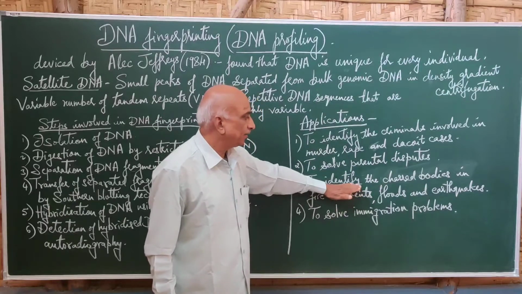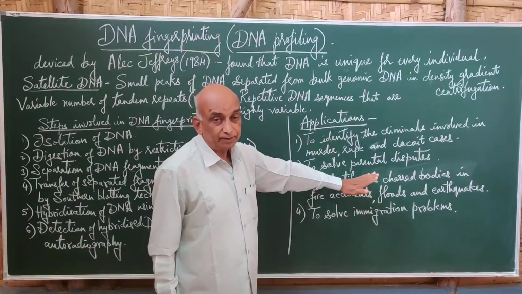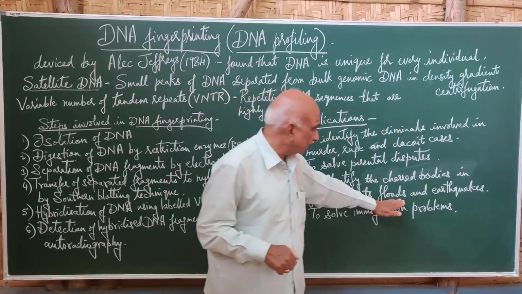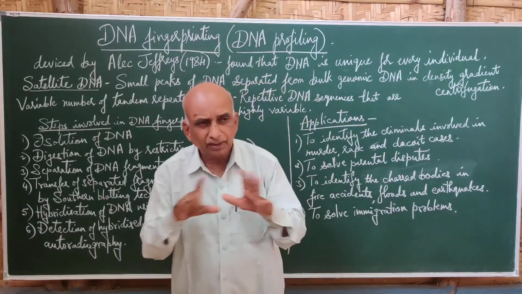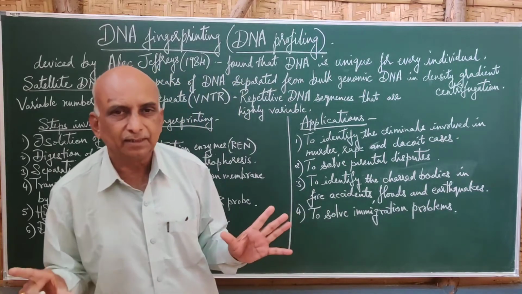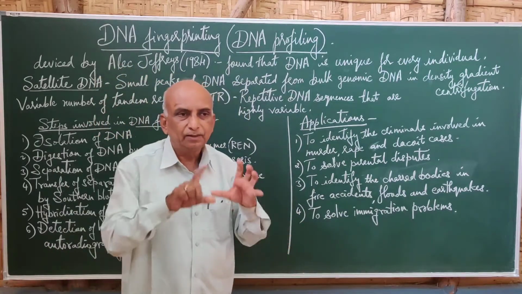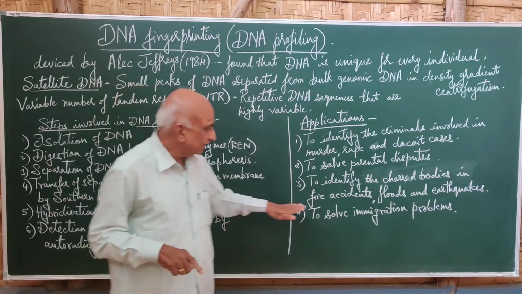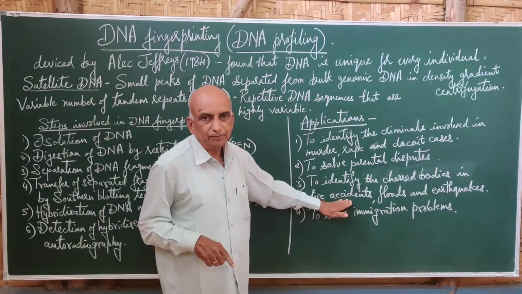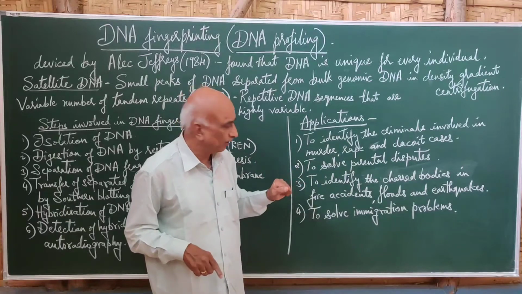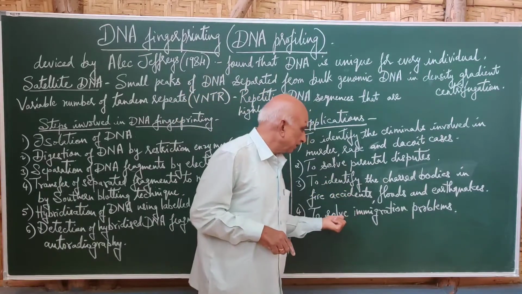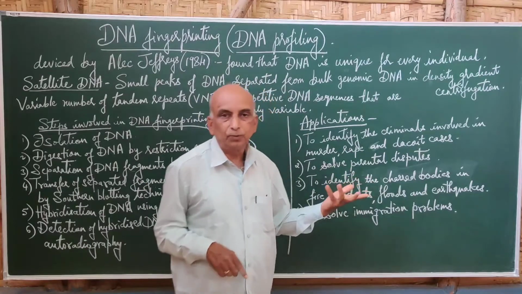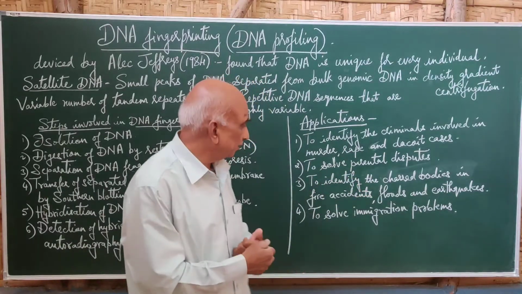And also we can identify charred bodies, bodies which cannot be identified in case of fire accidents, floods, or earthquakes, where the bodies are completely damaged and we cannot identify the face of that individual. In such cases, the bodies can be identified by just collecting the DNA of that body and of the relatives, and we can show the relationship of the individuals.